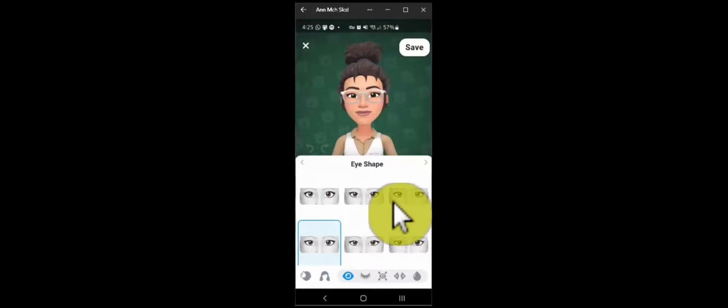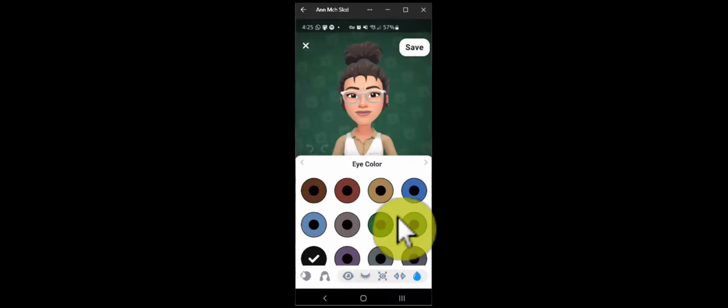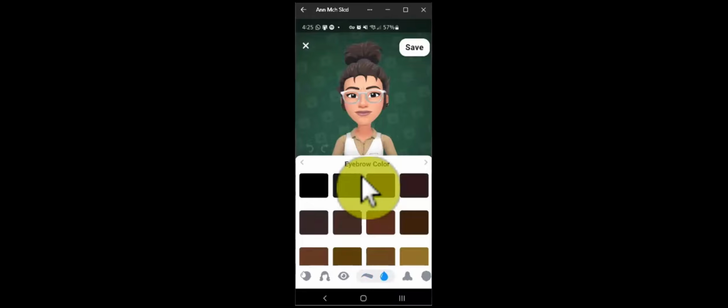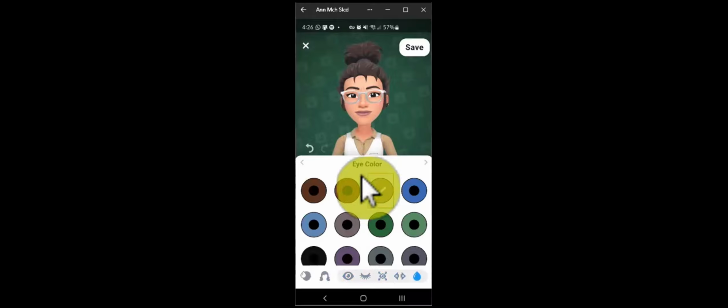I can change the eye shape. You can give it eyelashes. You can also change the eye size, the eye spacing. That is the eye color. Each time you move that little arrow on the right side, it will change the features of the character. Whenever you make any change, say for example I go back to the eye color, which is something you can probably notice easier, you can see how your character changes features as you modify things.